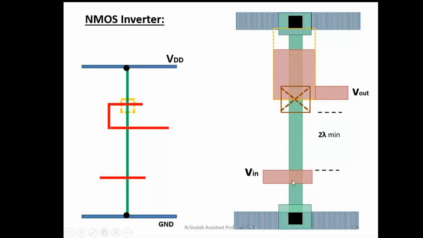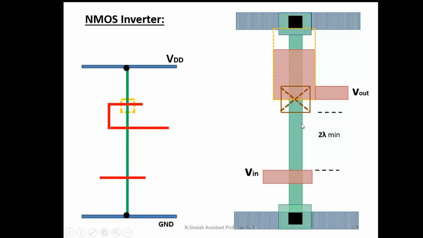In general, the pull-up has the ratio 8:1 only. Therefore, I can write 8 lambda. This is the 2 lambda only. That's why I use this dimension of 8 lambda. Polysilicon of the depletion mode transistor is shown with 8 lambda and this N diffusion is shown with 2 lambda.